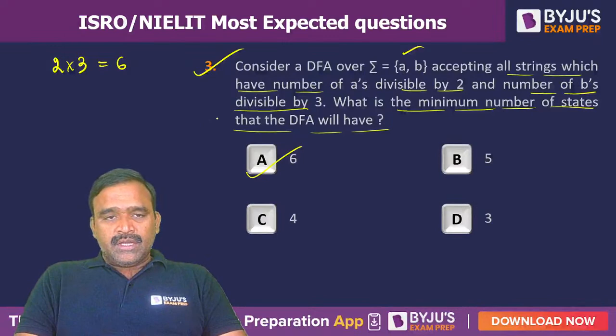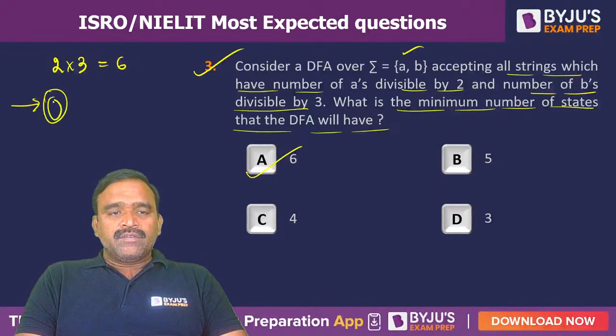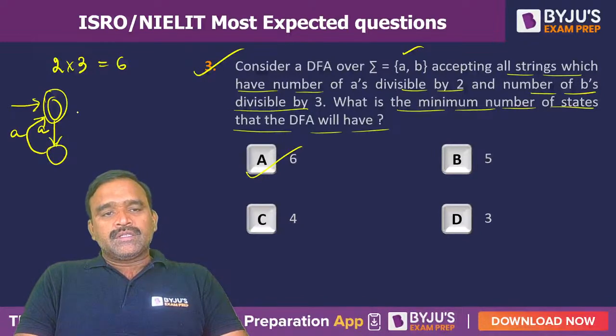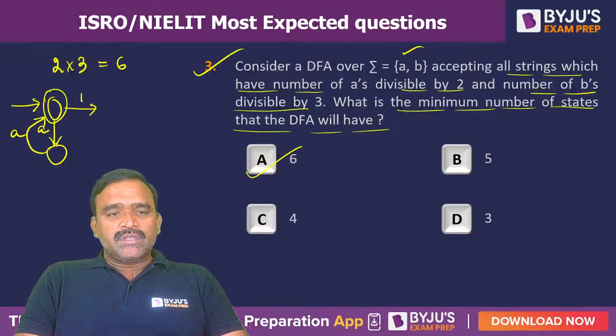And the DFA we will also construct. It is like this. The DFA starting state is a final state. As the A's are multiples of 2, we can take A's like this: 2 A's, 4 A's, like that. And B's are multiples of 3, we can take B's like this. The initial state is the final state, so epsilon is also acceptable.